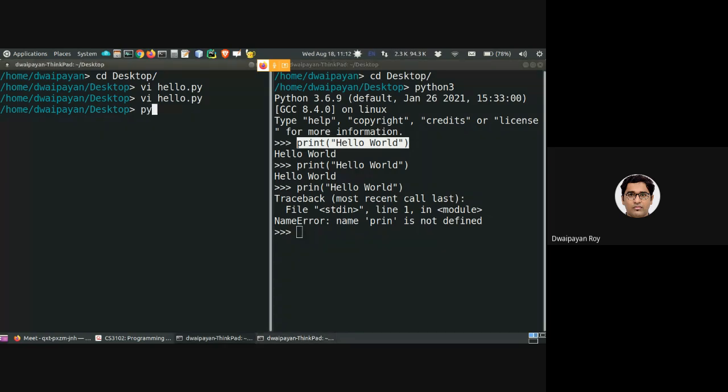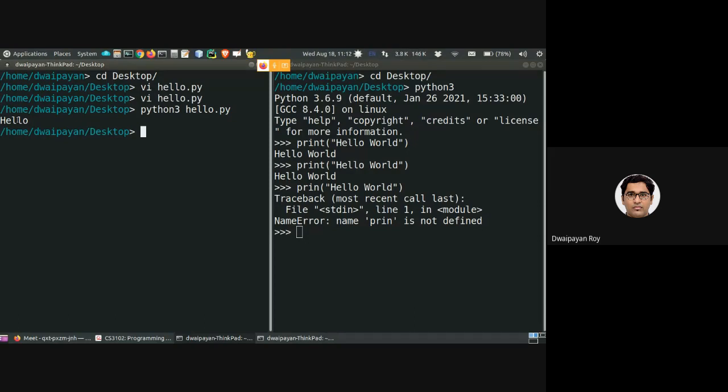Here, we will provide the name of the interpreter, in this case Python 3, and then the name of the file containing the Python statements or expressions. Pressing enter, you can see that using this Python interpreter, this file is getting executed and the corresponding output is produced by the code.